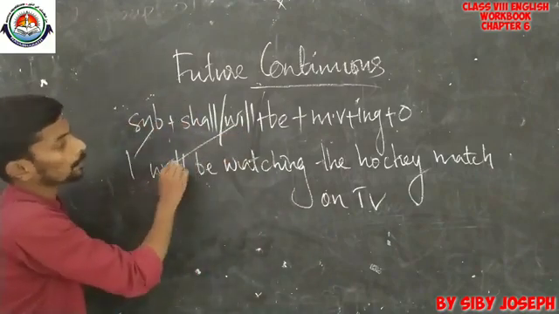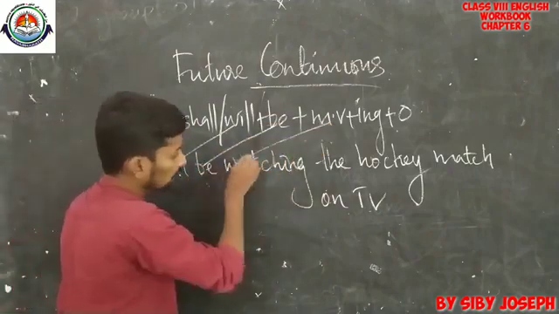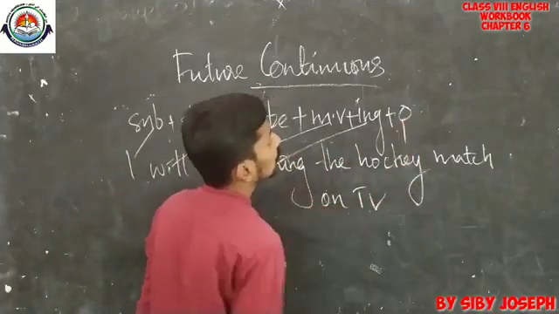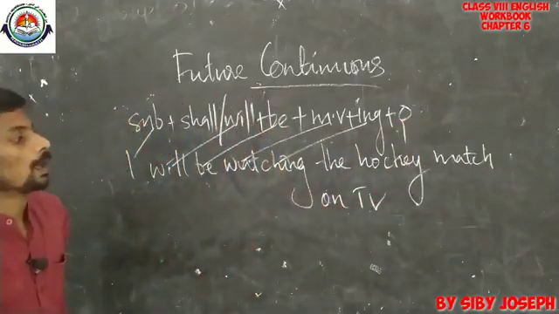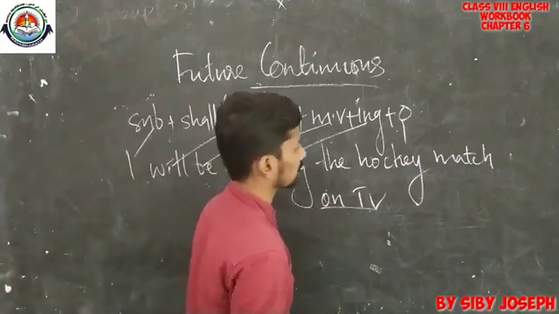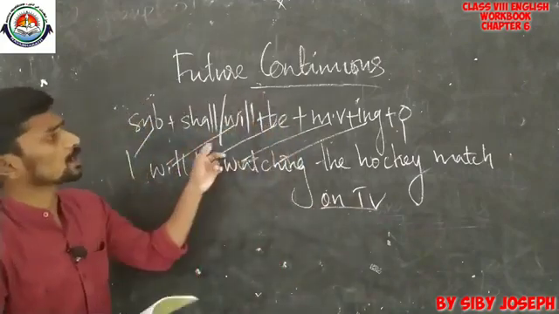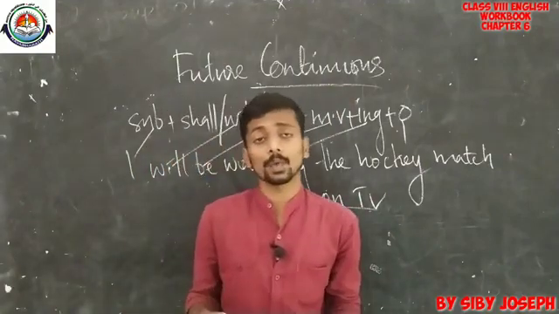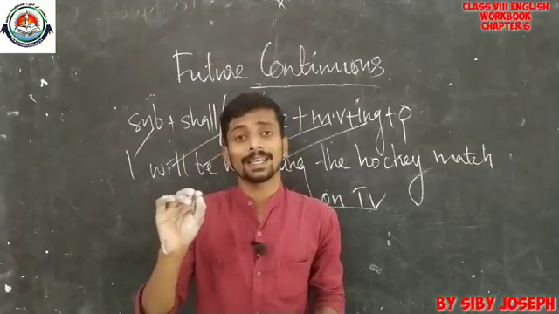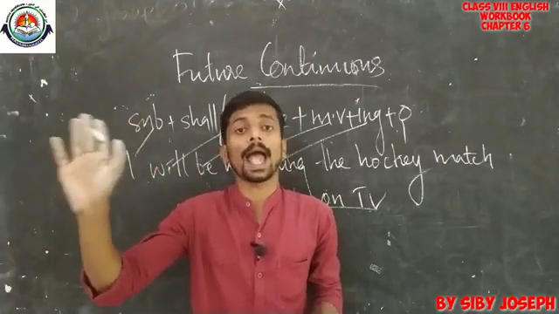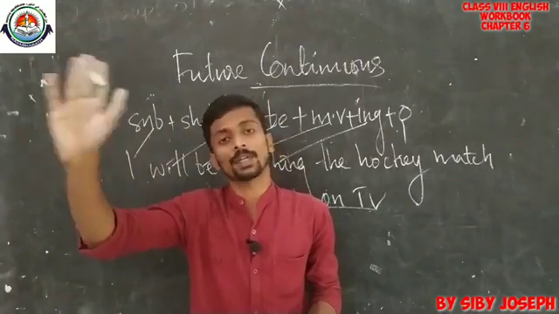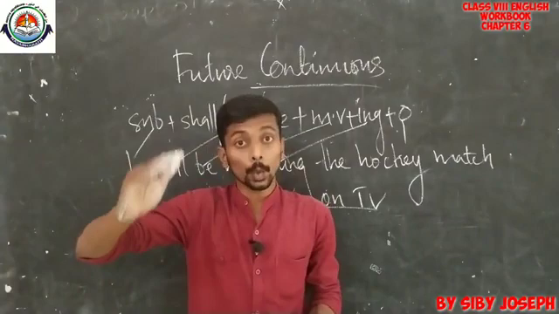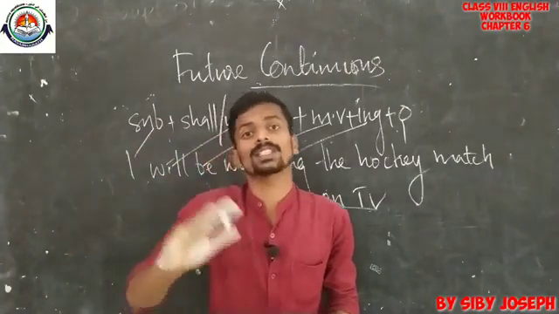Then we have the will form, then be form, then the main verb watching with the ing form, then the object. On TV is the object. So this is actually the structure for future continuous. And we use future continuous in order to say something will be happening at a particular point of time in the future, or we will be in the middle of doing something.